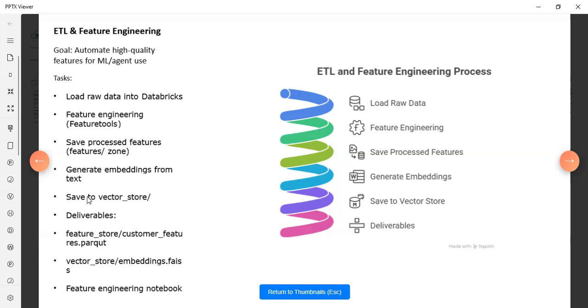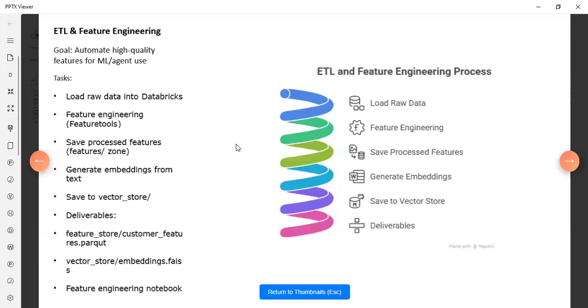With the help of our API key, we can perform querying on that particular database and get the information in real time from that data. So this is the ETL and feature engineering process. Here is the flow: load the data, feature engineering, save processed data, generate embeddings, save those embeddings in the vector store, and lastly the deliverable. So this slide shows the ETL and feature engineering process.